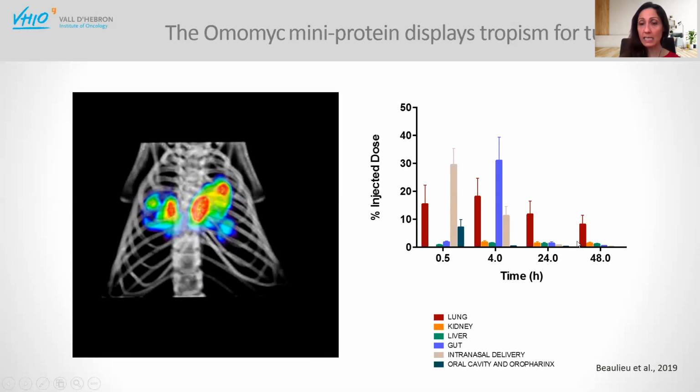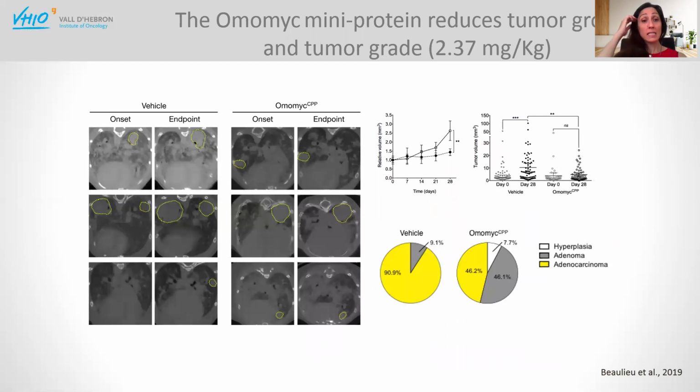You can see that the lung is still very positive for it. So what's the biological effect of this administration, intranasal instillation? We followed animals that had adenocarcinomas in their lung for 4 weeks, either treated with vehicle or with Omomic. The vehicle-treated animals during these 4 weeks showed all tumors that increased in size or even appeared de novo. In the Omomic-treated cohort, instead, we didn't observe any significant growth of the tumors.